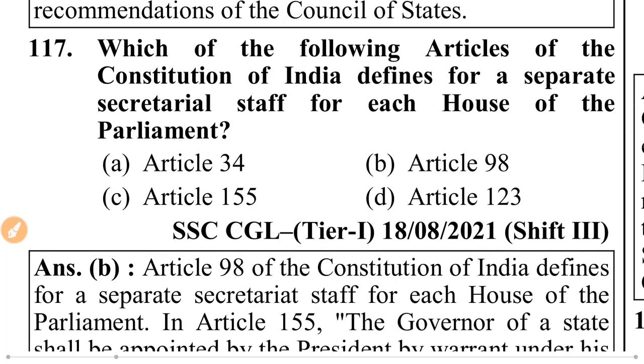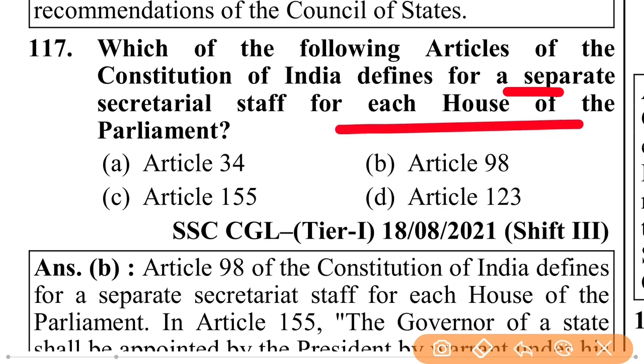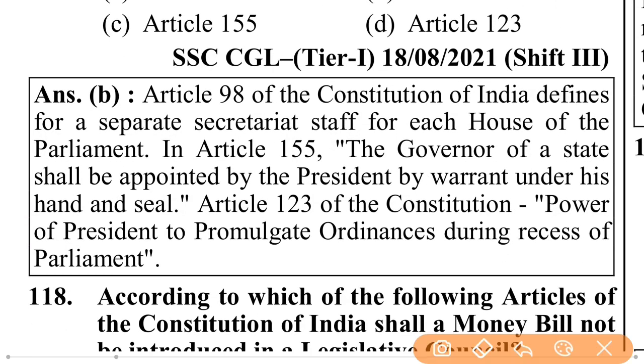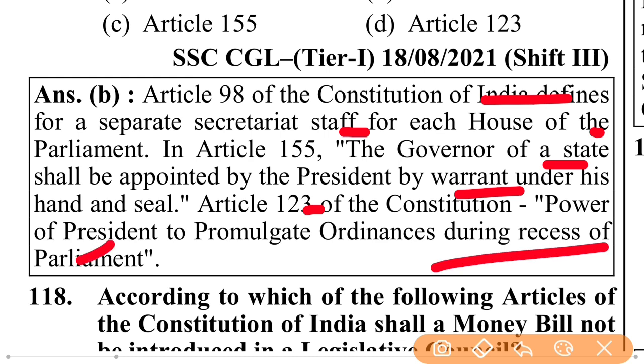Which of the following articles of the Constitution of India defines a separate secretarial staff for each House of the Parliament? That is Article 98. Article 98 of the Constitution of India defines a separate secretariat staff for each House of the Parliament. Article 155: the Governor of a state shall be appointed by the President by warrant under his hand and seal. Article 123 of the Constitution: power of the President to promulgate ordinances during recess of Parliament.